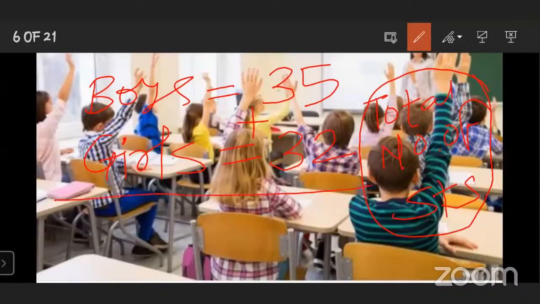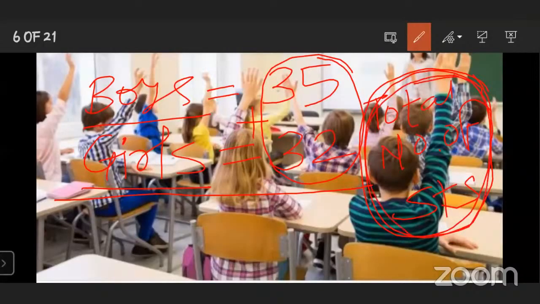When we add the boys and girls all together, we will get the answer, the total number of students. What is asked? We have to find the total number of students.